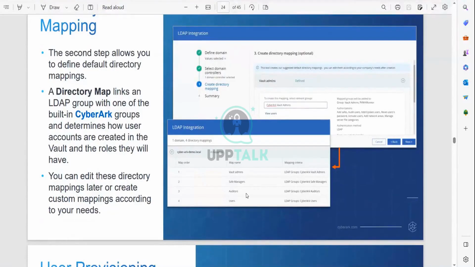And always remember these 4 names, because wherever you go for an interview, they will ask these questions. What are the default mappings? You can give this answer. It manages the users. Why are they creating these?